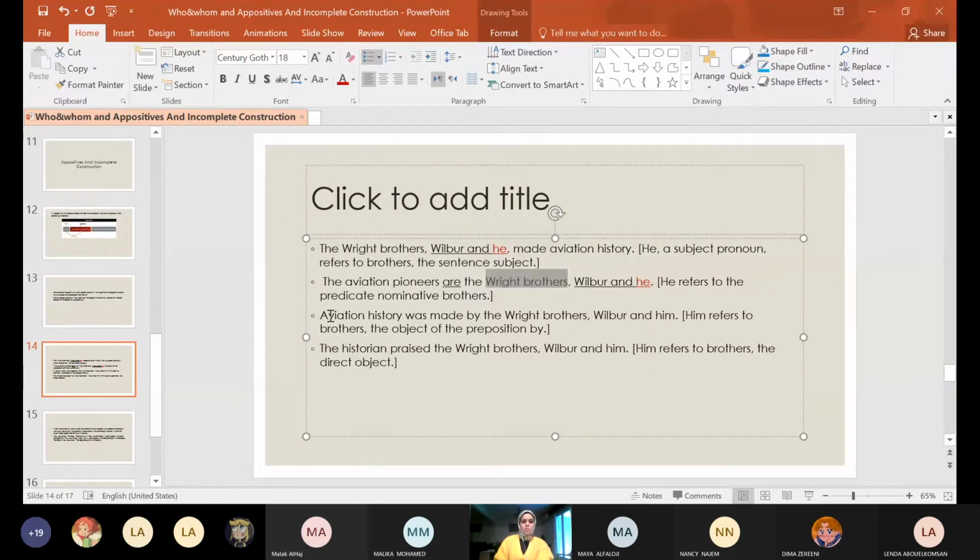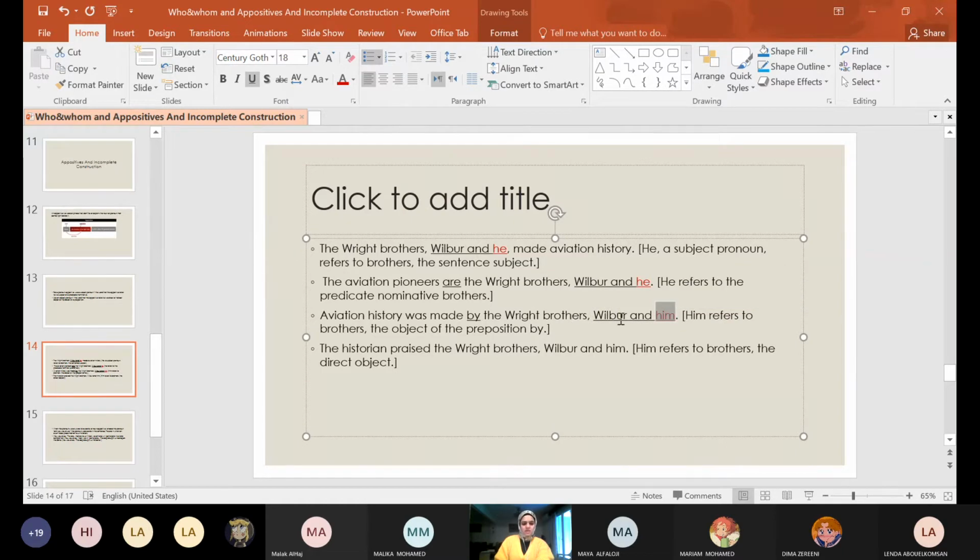Aviation history was made by, so here I find a preposition, by the Wright brothers. So Wright brothers here is an object of preposition. So it will be Wilbur and him. Why do I choose him here? Because it's an appositive for an object.